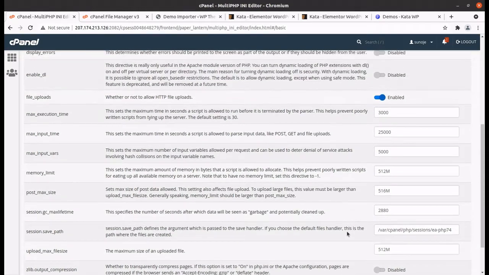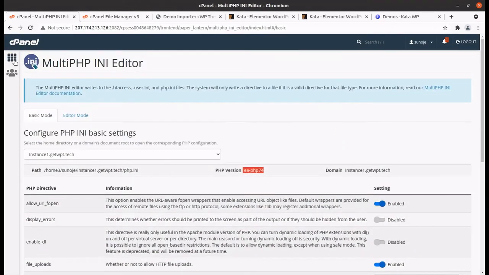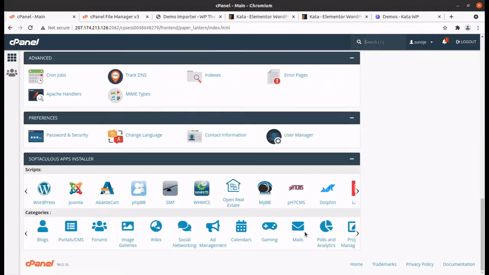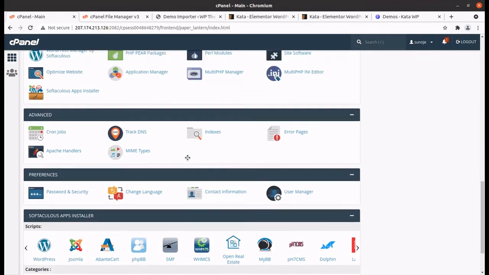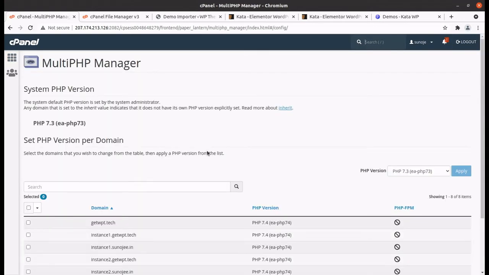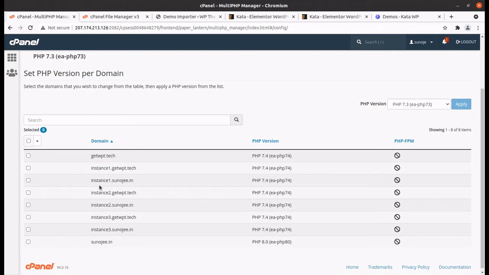PHP 7.4 we can select from another PHP setting. Multi PHP Manager can help. It is 7.4 already, but I'll increase it, so I am making it PHP 8.0, and yes, I just made the instance.